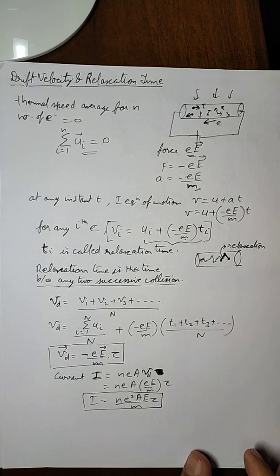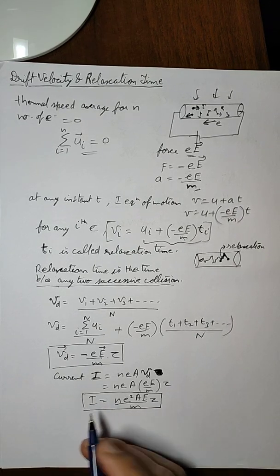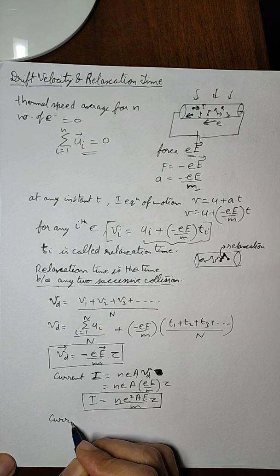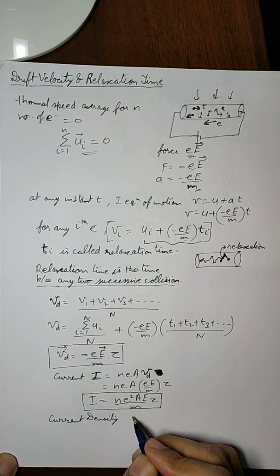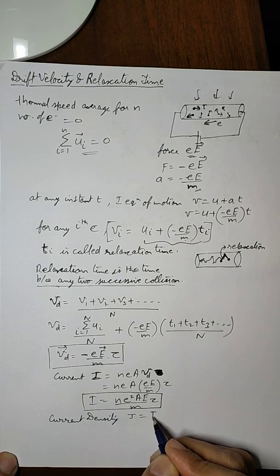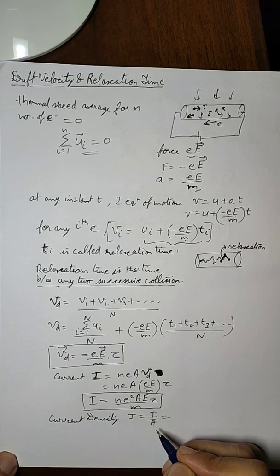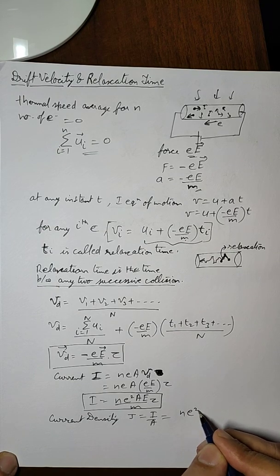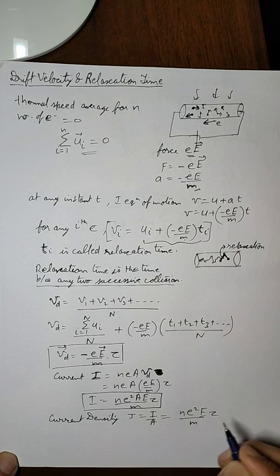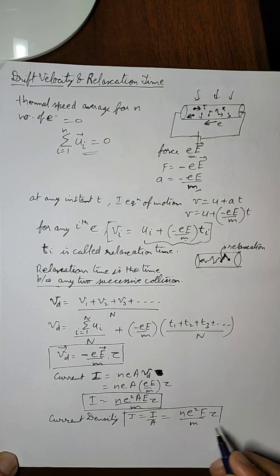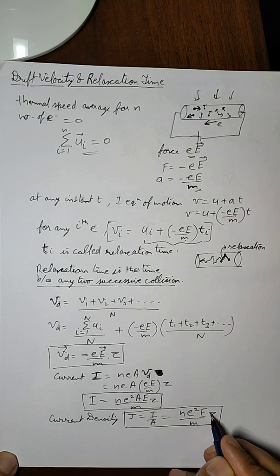And similarly, now that we have the relation between current and tau, we can find the relation between current density and tau. So current density J is equal to I upon A, substituting the value of this here. So it will be equal to ne squared E upon m into tau. So this will be the relation between current density and the relaxation time.